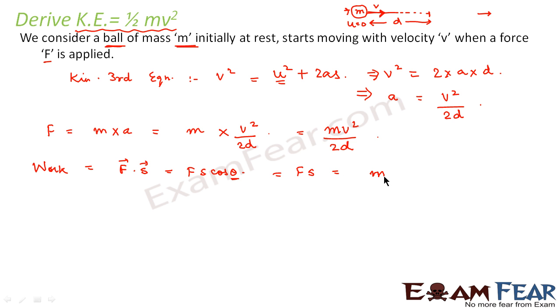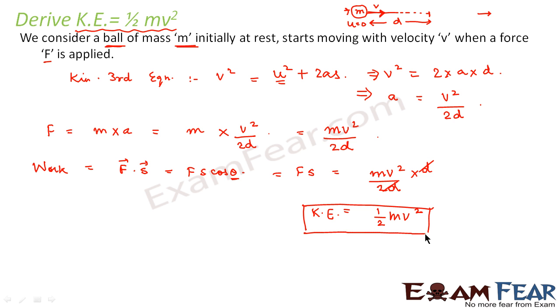What is F? F is mv square divided by 2d. And what is S? S is the displacement, which we consider as d. So this d cancels, and we get half mv square. So what is this? The work done in the case of a moving body is nothing but the energy which is possessed by the body when it is moving. So we can say that the kinetic energy of this body is half mv square.